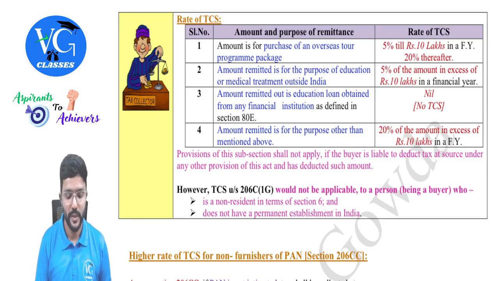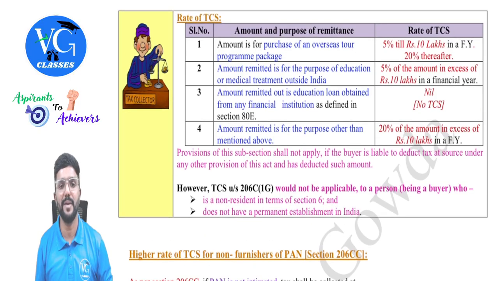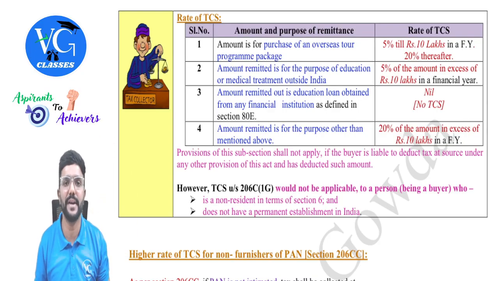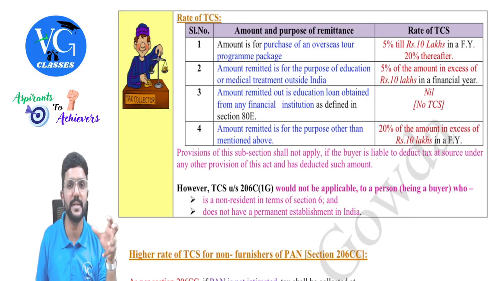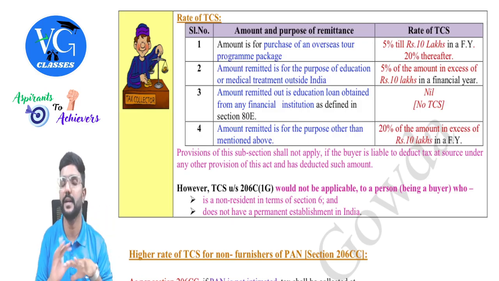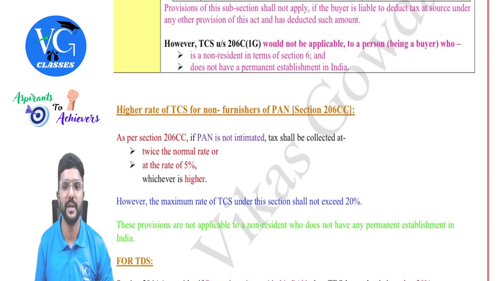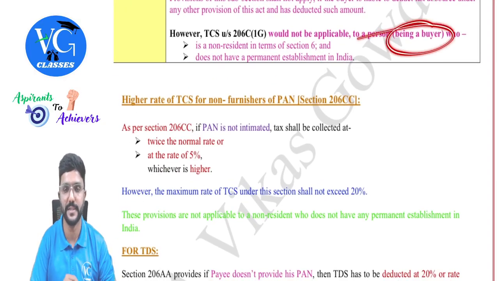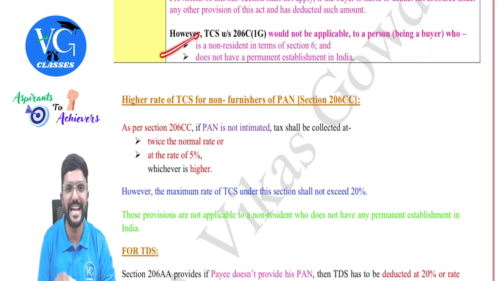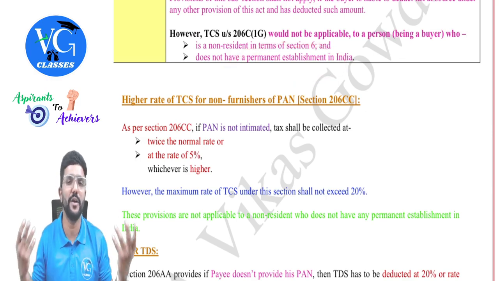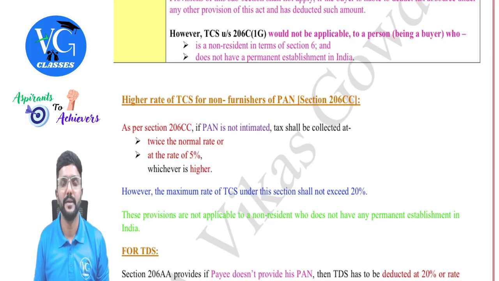Yes, sir. But the provision of this subsection will not be applicable if the buyer is supposed to deduct TDS under any of the sections which we already covered under TDS. So if the buyer is supposed to deduct TDS, then for the seller, TCS will not be applicable. And TCS under section 206C 1G will not be applicable in the following case. If the buyer is a non-resident as per section 6 who doesn't have any permanent establishment in India, meaning he doesn't have any office or branch in India, then irrespective of the amount, no TCS, guys.